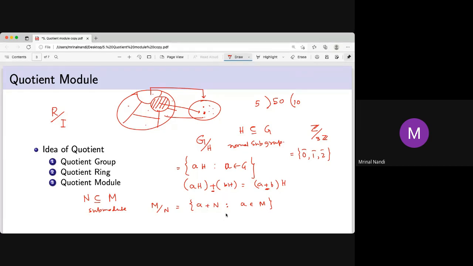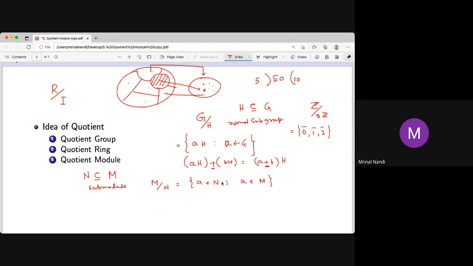Once you have this, remember the module as a group. The underlying ring may not be commutative, but as a group, M is commutative. Now, how do you make it a module? You can make it a group, a commutative group, because M is a commutative group and you quotient by a subgroup, like a quotient group. That group is a commutative group. But how do you make this a module?